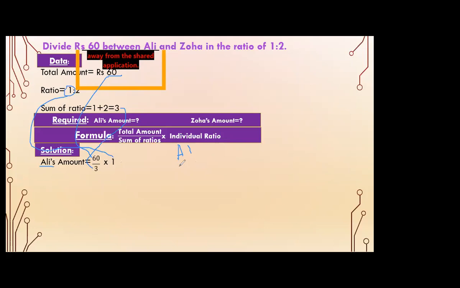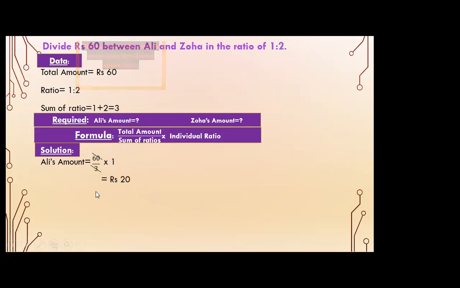Now students, 3 ones are 3, 3 twos are 6 and 0, right? So we get 20 into 1 is 20. We get the answer rupees 20. Here we have to mention the units also. Here it is the amount, so we have to write rupees. So Ali gets rupees 20.